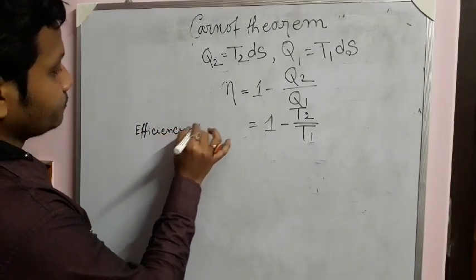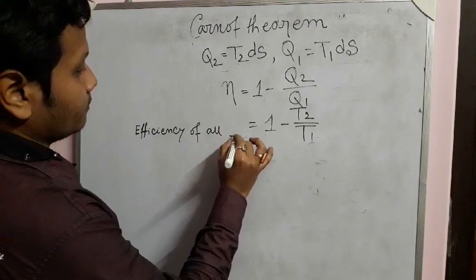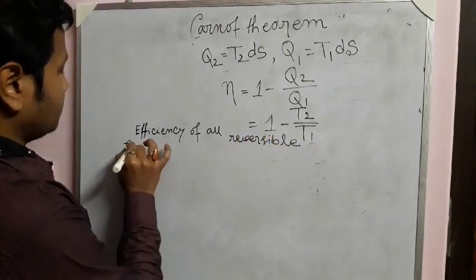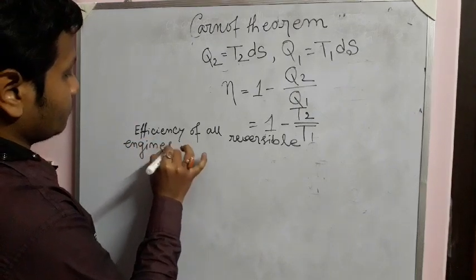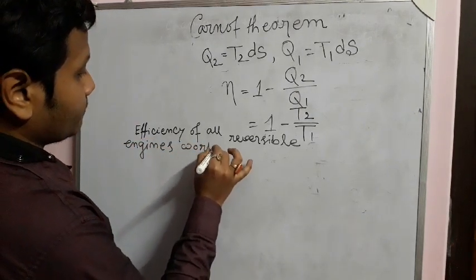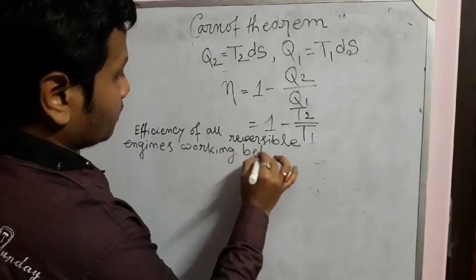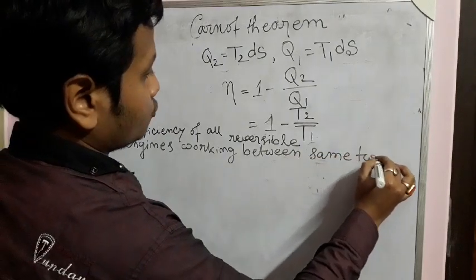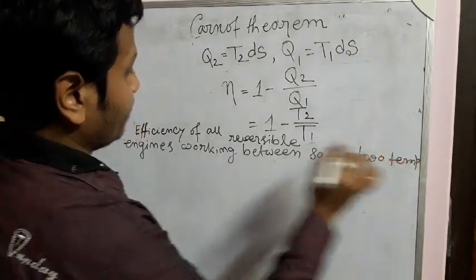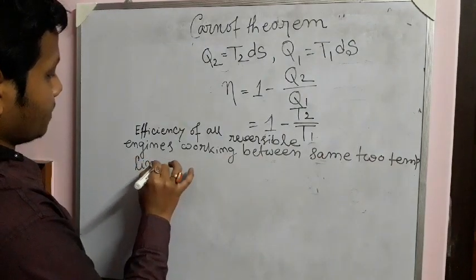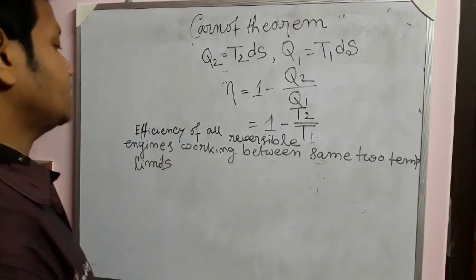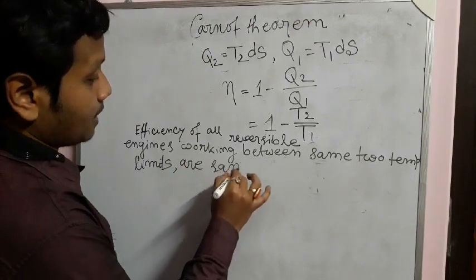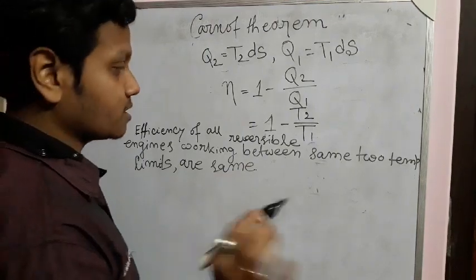Efficiency of all reversible engines working between the same two temperature limits is the same and is equal to the efficiency of a reversible Carnot engine.